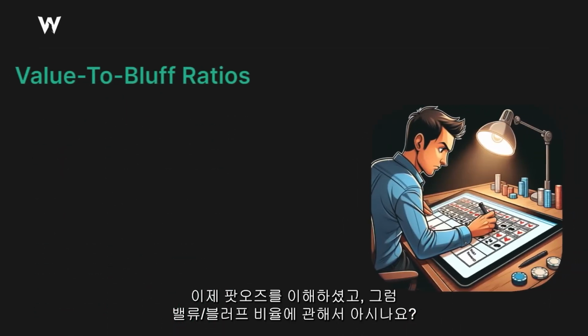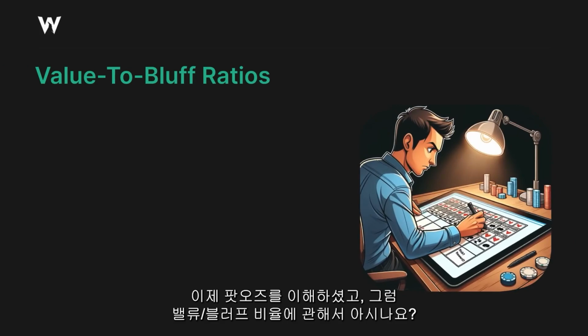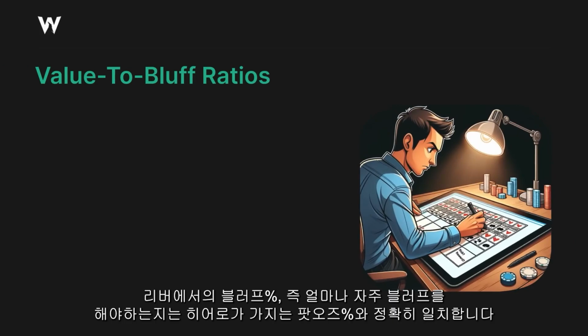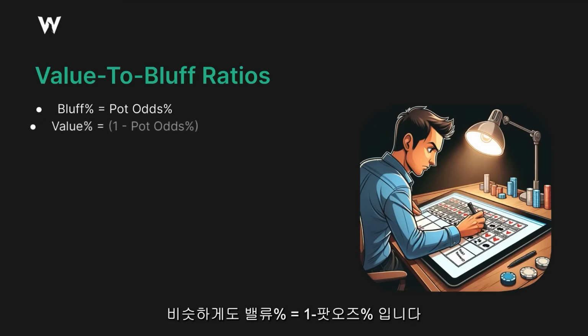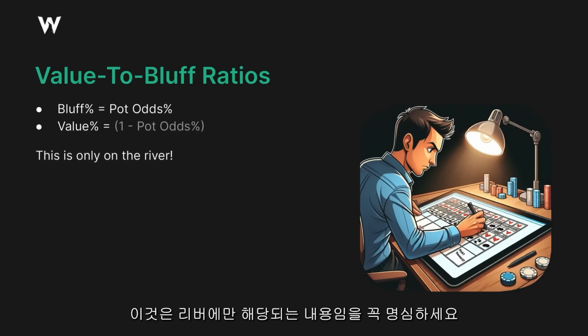So you understand pot odds, but do you understand value to bluff ratios? A very handy trick to know is that the bluffing percentage on the river, so how often someone should be bluffing, is just equal to the pot odds that they're laying. Similarly, the value percentage is just 1 minus this amount. Now keep in mind, this is only on the river.